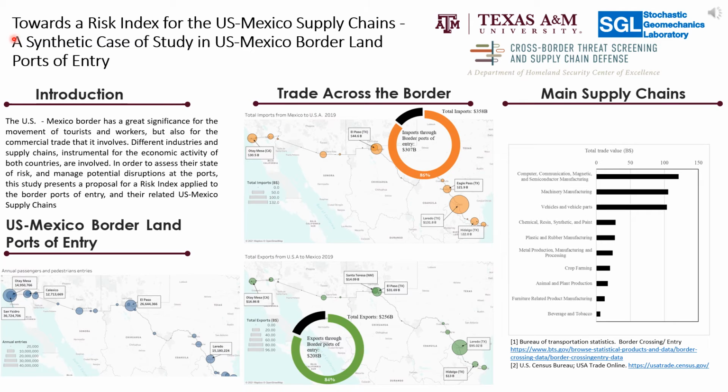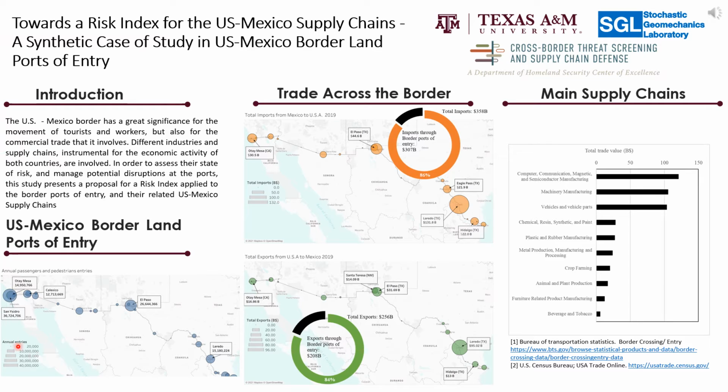The U.S.-Mexico border has a great significance for the movement of both people and products. Different supply chains, instrumental for the economy of both countries, are involved. In order to assess their state of risk and manage potential disruptions at the ports, this study proposes a risk index applied to the border ports of entry and their related U.S.-Mexico supply chains.